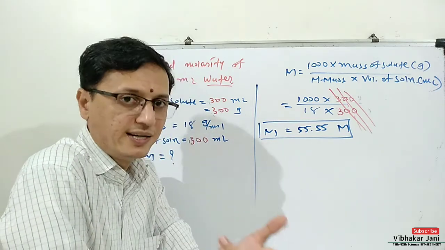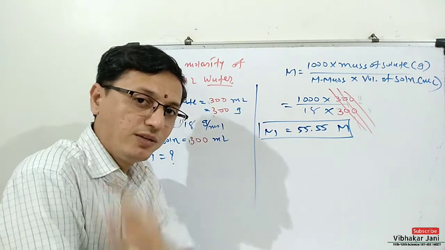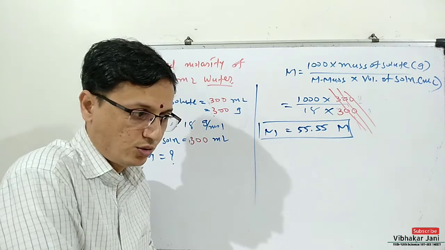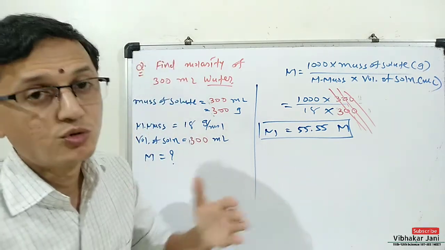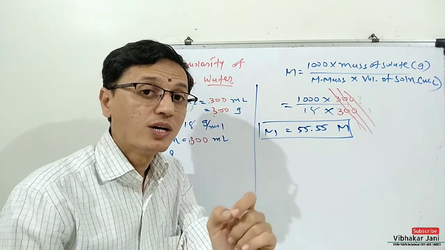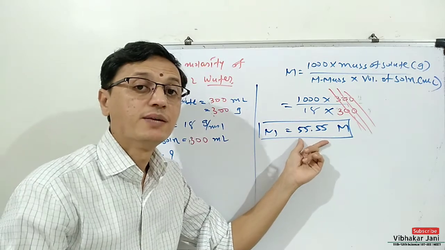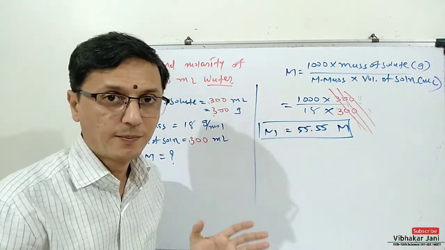You can easily convert Celsius into Kelvin by adding 273 to the value of Celsius. So 25 degrees Celsius means 298 Kelvin. At 298 Kelvin, the molarity of water is always 55.55, whether you take any amount of water.